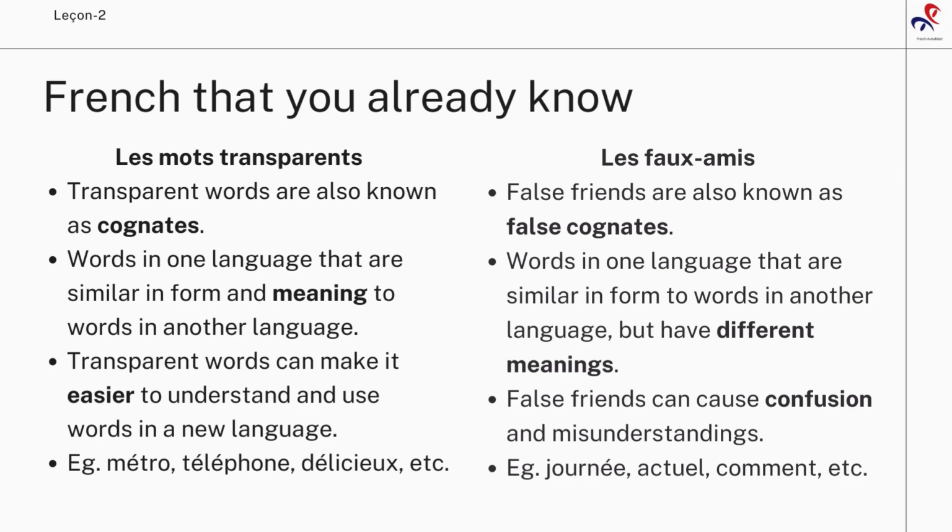Because when I say journée, probably you must be thinking about a journey, but it means a day. Journée is a day in French. Actuel is not actual, it's current in French. And comment is not to comment, but it's how in French. Like if you remember, comment ça va? Comment allez-vous? Comment, how?